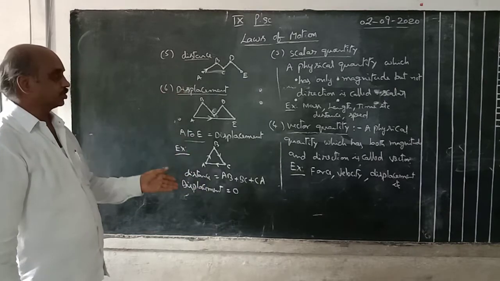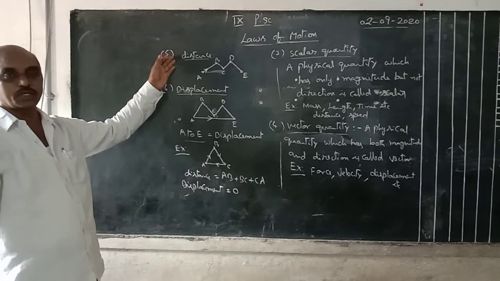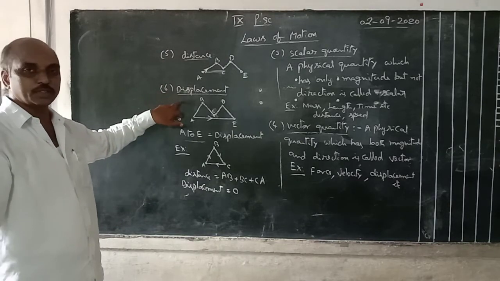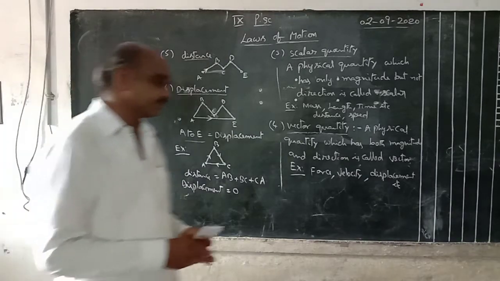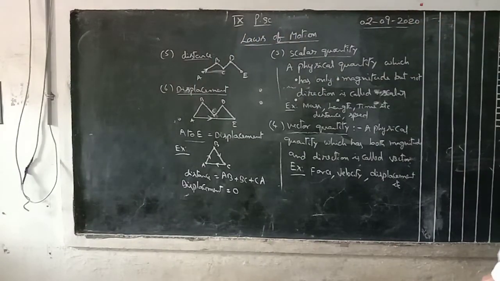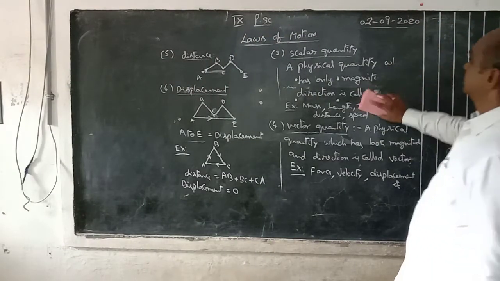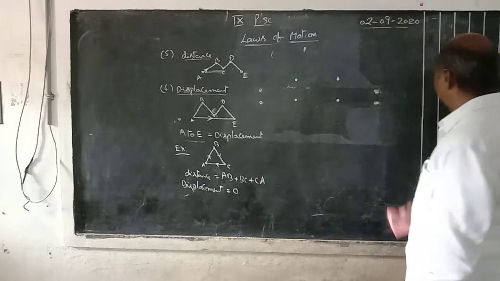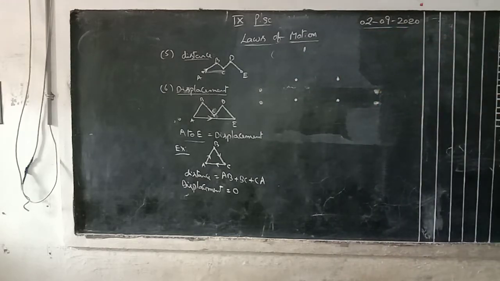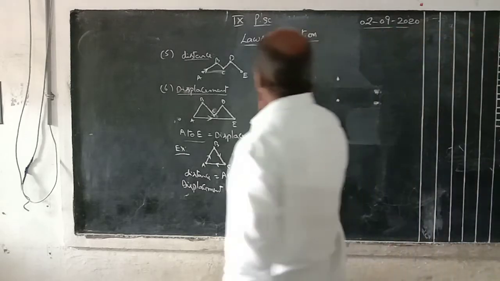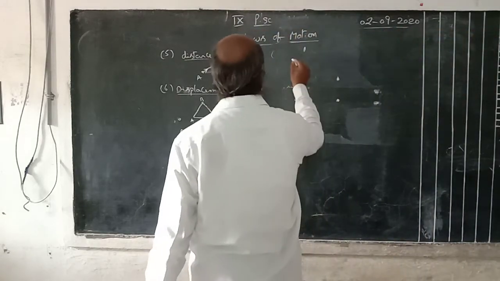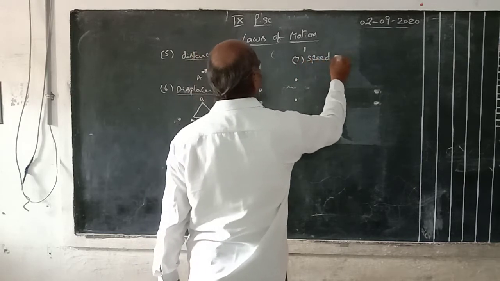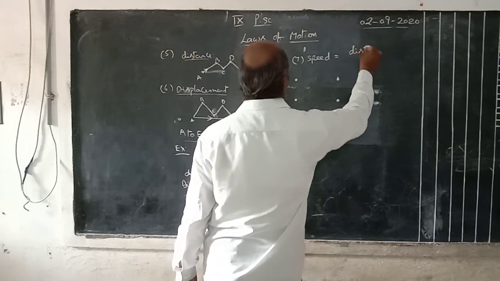This is the example of distance and displacement. Distance is a scalar quantity, whereas displacement is a vector quantity. The next one is speed. Speed is equal to distance by time.